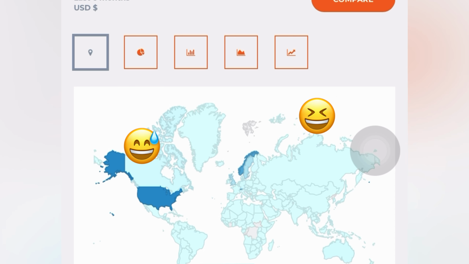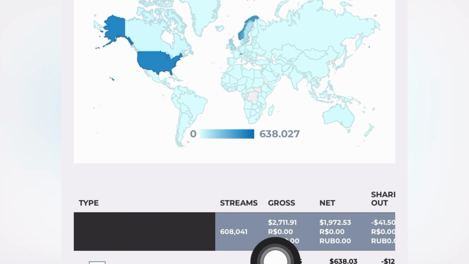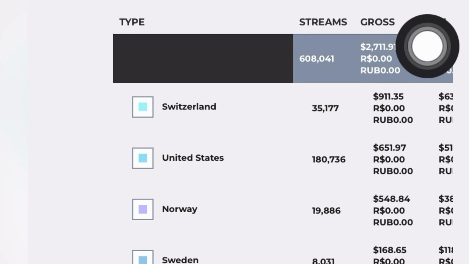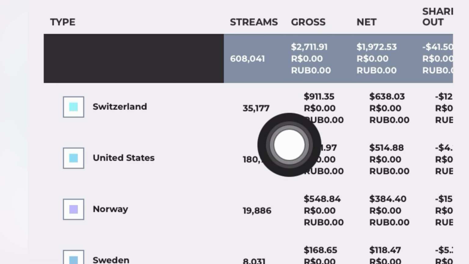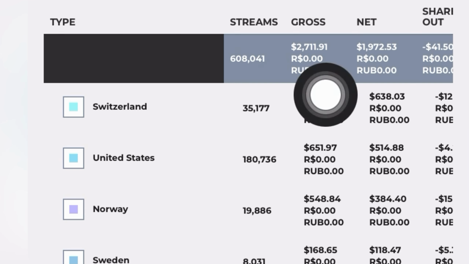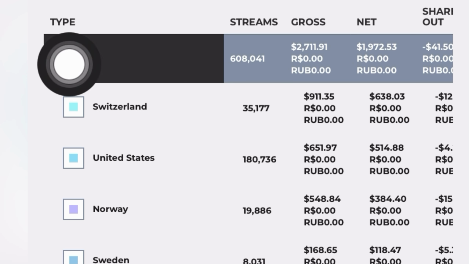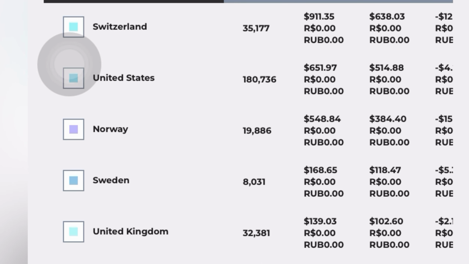You're probably wondering how much I actually made in total from 600,000 streams. You can see right here I made about $2,700 plus from 600,000 streams. As you can see right here, this is almost 600,000 streams. I made about $2,700, which is quite much in my currency because I'm from Nigeria. I live in Nigeria, so this should be about 4 million naira in my currency from streams. So if you're an artist or a record label owner and you want to make a living off streams, the best way to do that is to target first world countries like Switzerland, United States, Norway, Sweden, and other countries.